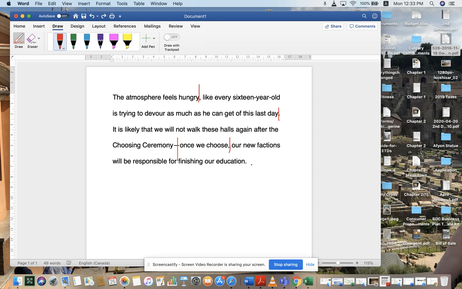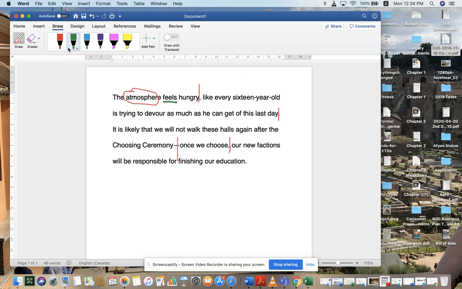subject and predicate and all the noun cases. But first, let's start with this first part. The atmosphere feels hungry. Okay, so notice that once we hit this comma, you are left to question and what? This tells us that this sentence right here, or this clause, is dependent, i.e. it's a dependent clause and is dependent on this one, which is independent. So we will definitely have a subject, which is atmosphere, and we are going to have feels.